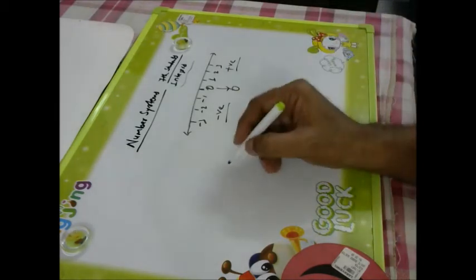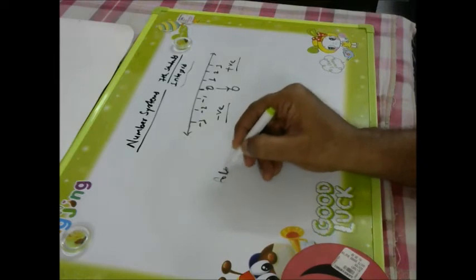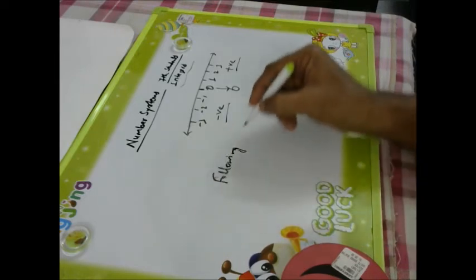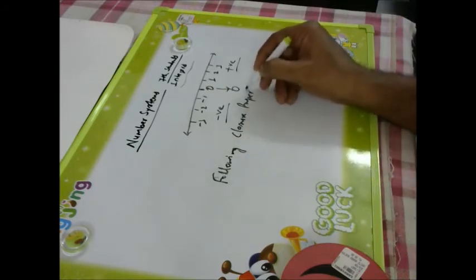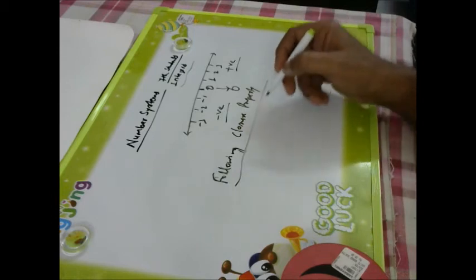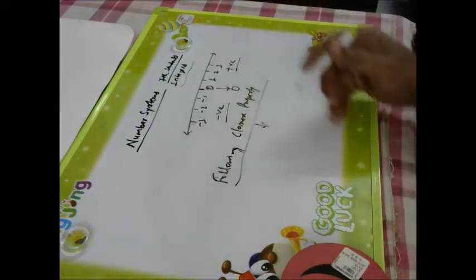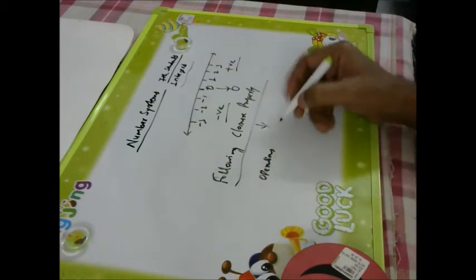Now, what is there? It is following closure property. What is called closure property? Means if you are going for operations. So what are the operations? Mathematical operations.